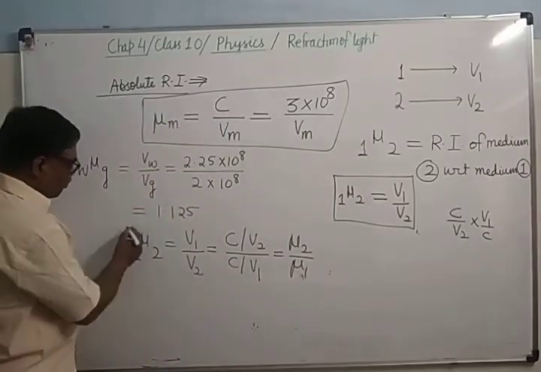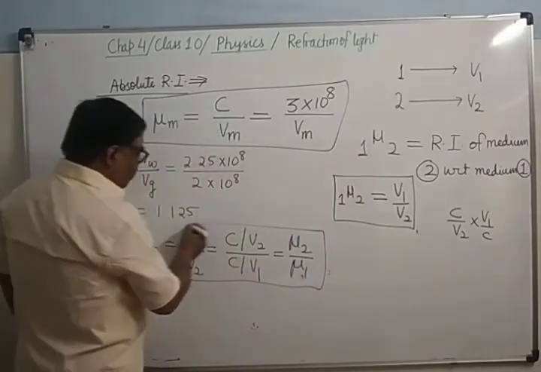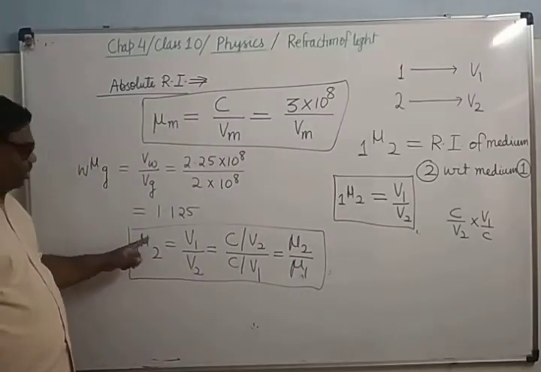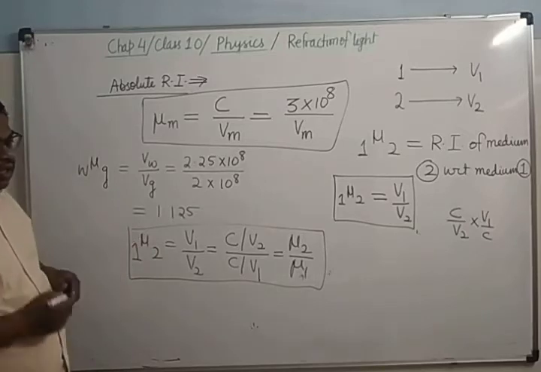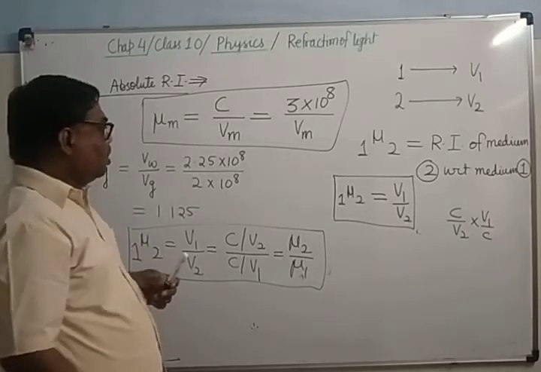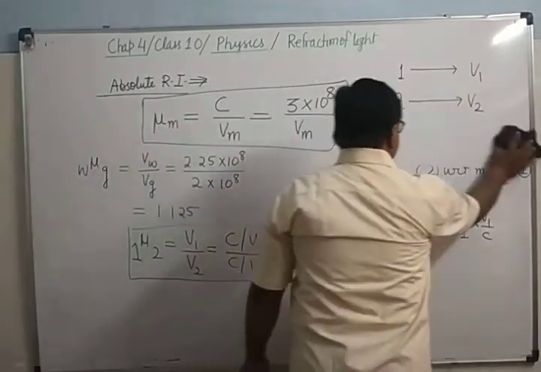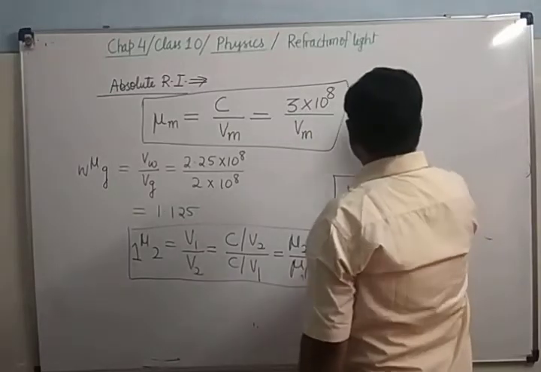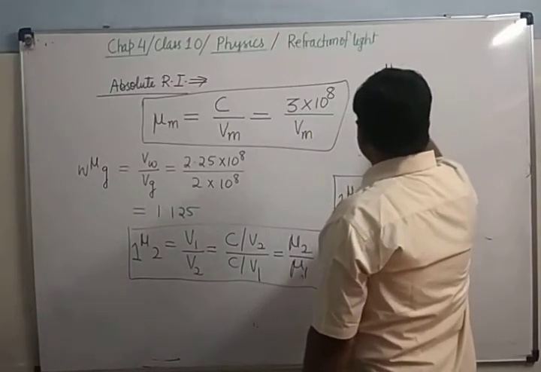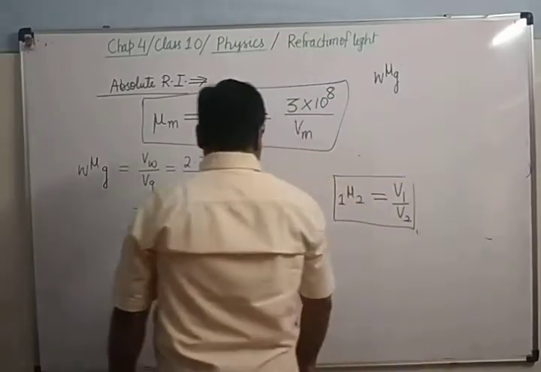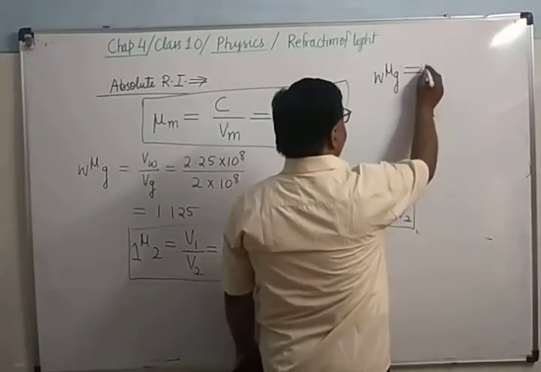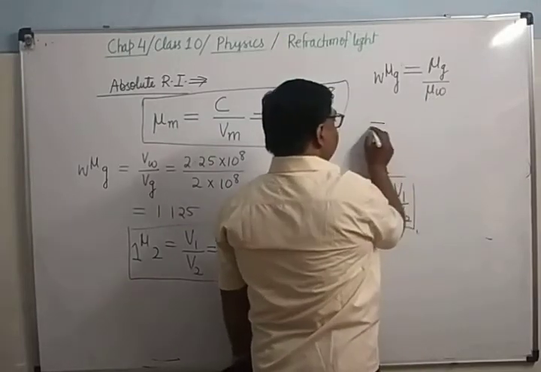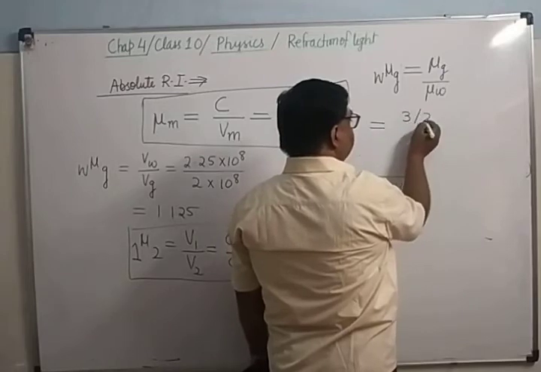So this is also one formula. In terms of velocity, it will be V1 upon V2. In terms of absolute refractive index, it is mu 2 upon mu 1. Now you can see, if we determine W mu G by this formula, it will be equal to mu G upon mu W. Mu G you have already determined, it is 3 upon 2.